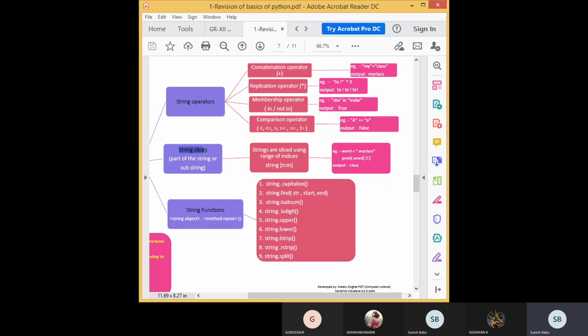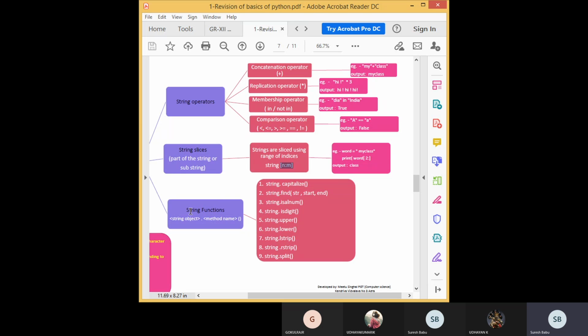Then string slice. Slice is very, very important. Here we can get a subpart, a substring, from the original string by the slice operator. You see, square bracket, in that n is to m. N is the start value, m is the stop value. You can also use a step value, like what we have discussed in the range function, the same thing we can use in the slice. These are very, very important things.